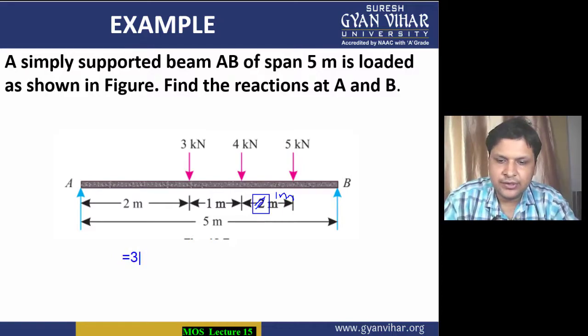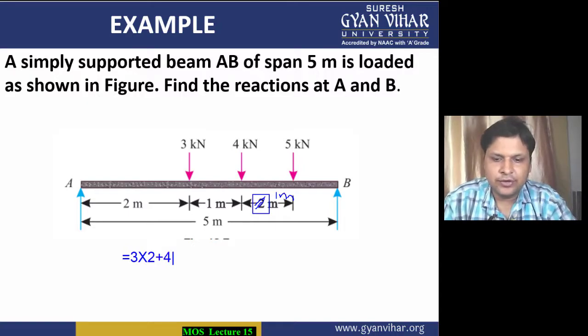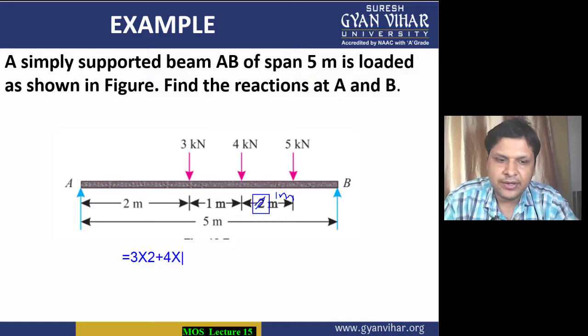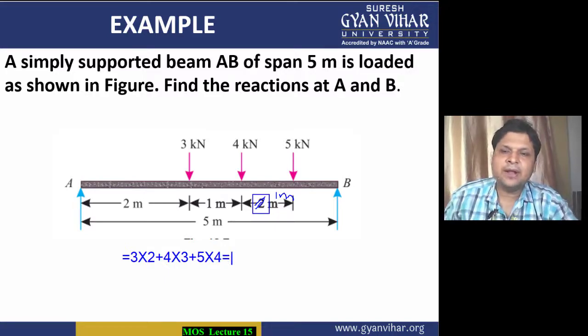I have told you: first of all 3 into 2, then plus 4 into the distance of 3 from point A, then again plus 5 into the distance. What is the distance? The distance is 4. All right, and this will be equal to the clockwise moment. One more is there. This will be equal to the anti-clockwise moment.